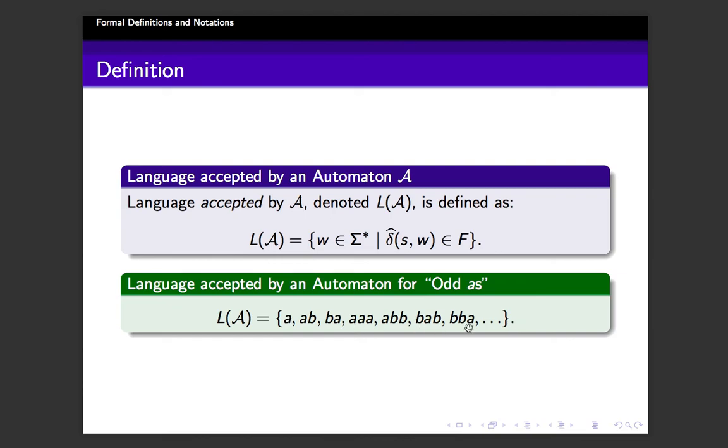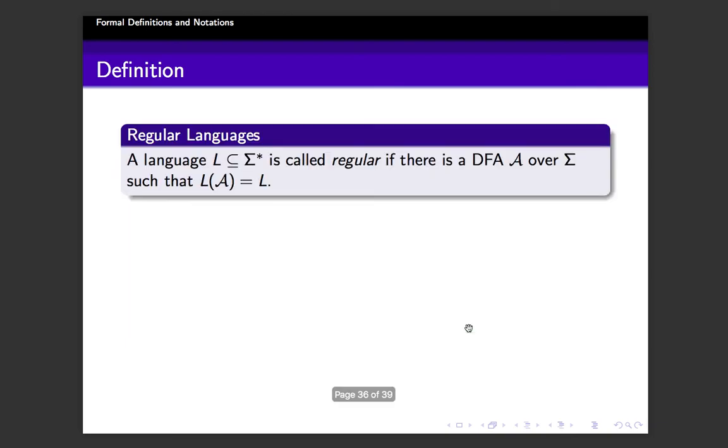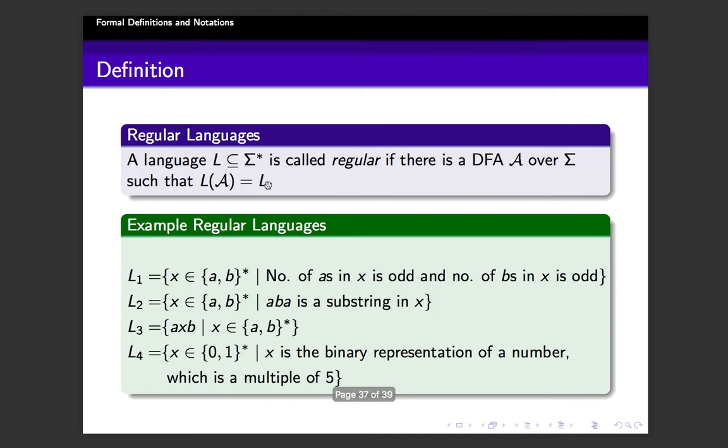With that, let us move and define what is a regular language. A language is called regular if there exists a deterministic finite state automaton A such that the language is generated by that automaton, that is, the language of A is L. For a deterministic automaton A, then L is called regular. So all the languages generated by the set of all deterministic finite state automata are called regular languages.